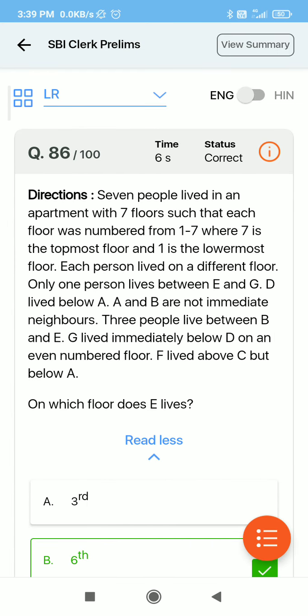And don't try to skip puzzles in reasoning, because puzzles are the main part of reasoning, and we can't clear the exam without puzzles, because puzzles make our brain strong. So it's important to solve puzzles in practice and in mocks and in the real exam also. So that's all for today.